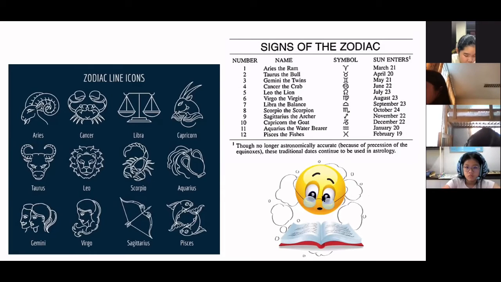Okay, make sure you're writing down the dates that each constellation appeared in the night sky. That is the time that the constellation first appeared in the sky, the time that the sun appears in front of it.